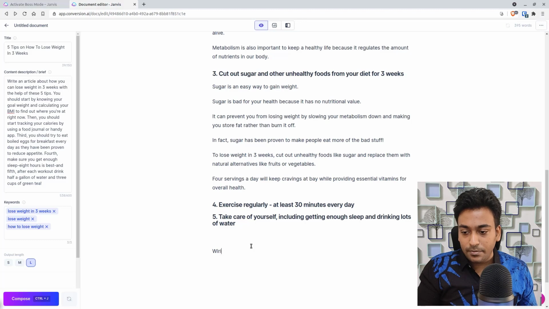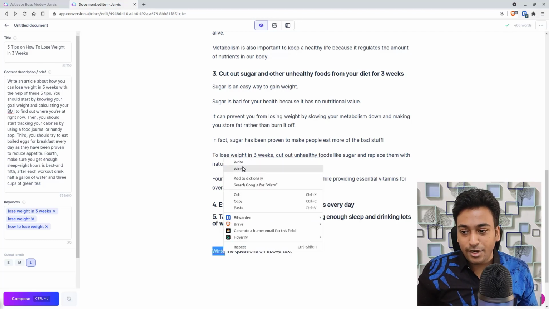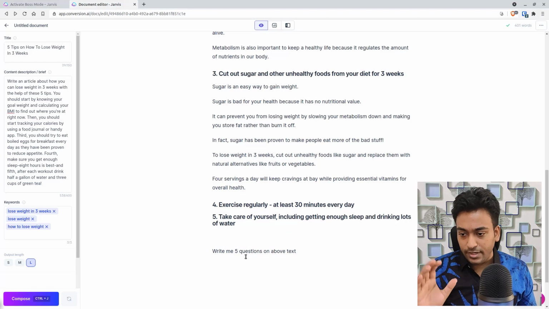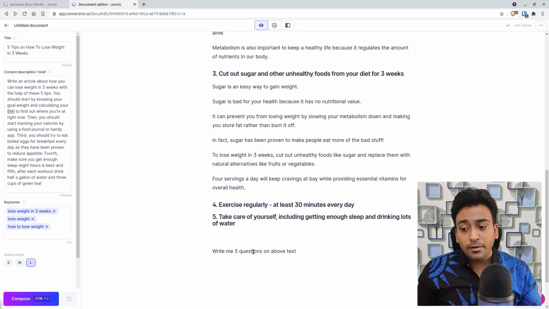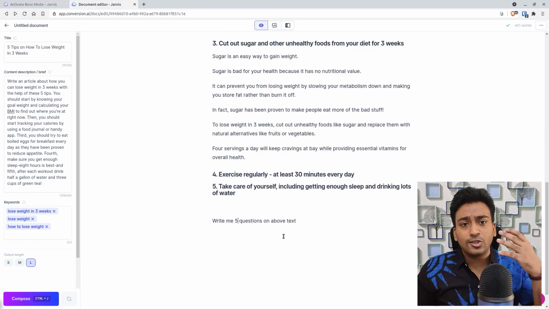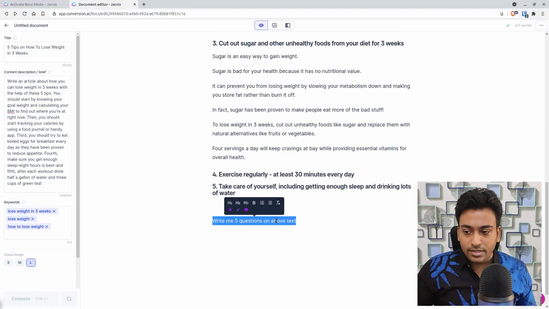me, if I can spell it correctly, write me questions about text. In this case, I don't have any idea, so I'm asking Jarvis, write me questions. Let me see whether I can specifically give a number. Write me 5 questions from about text. I'm giving all the context which I've written so far and asking Jarvis to read through that and see whether it can come up with any questions. Let's see, hopefully it works.